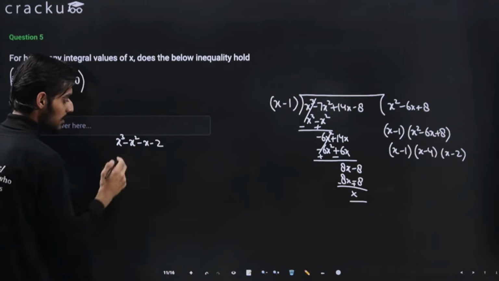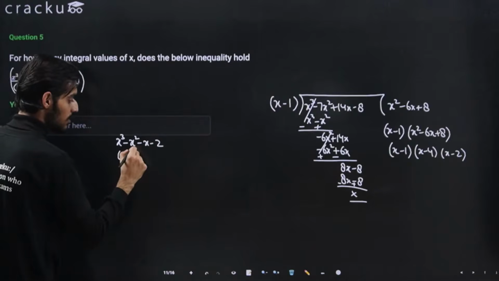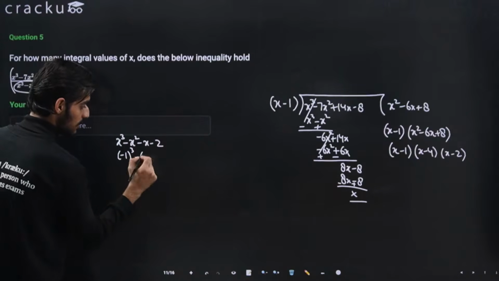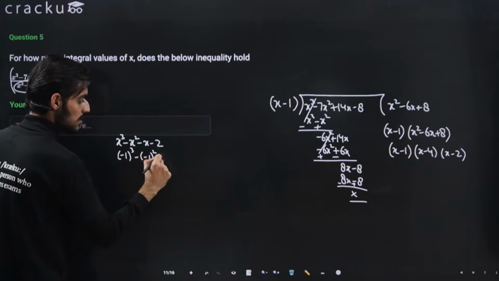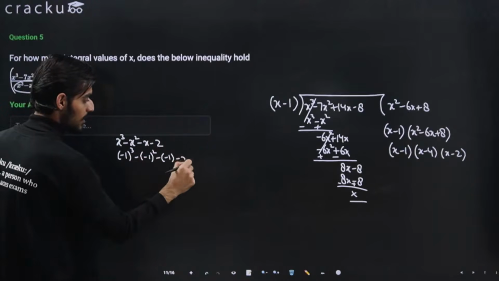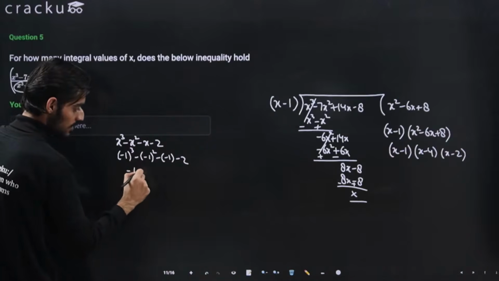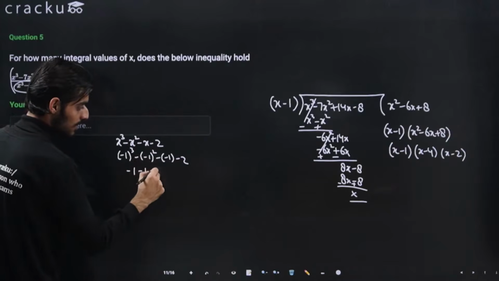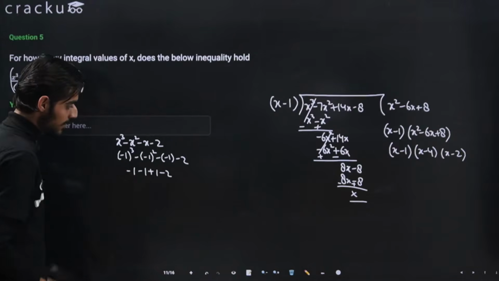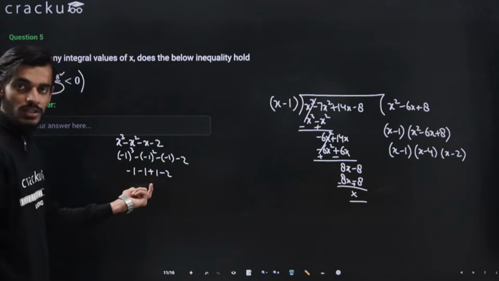Let's check for minus 1. So this will be minus 1 cube minus 1 square minus 1 minus 2. This will be minus 1. So this will be minus, this will be 1 plus 1 minus 2. Again, this is not coming out to be 0.